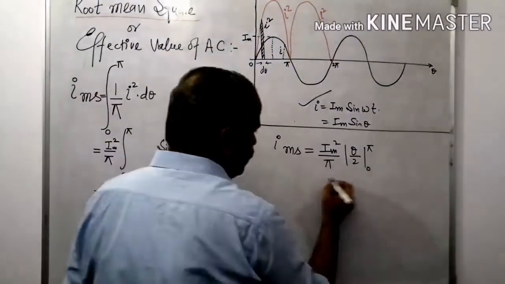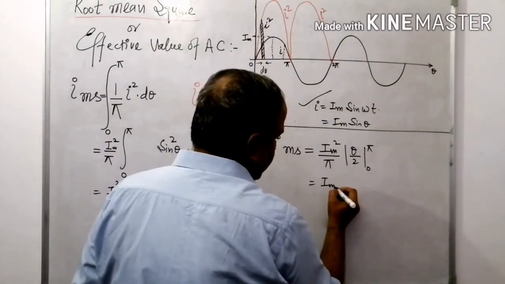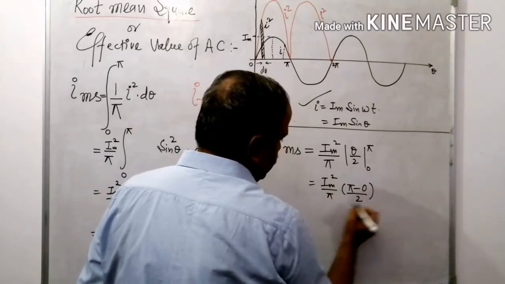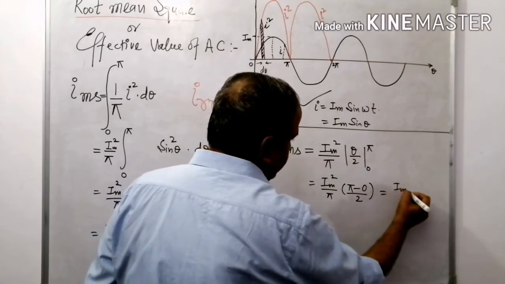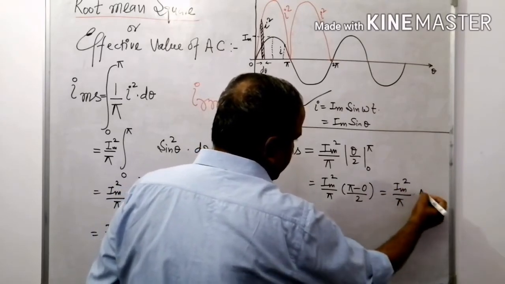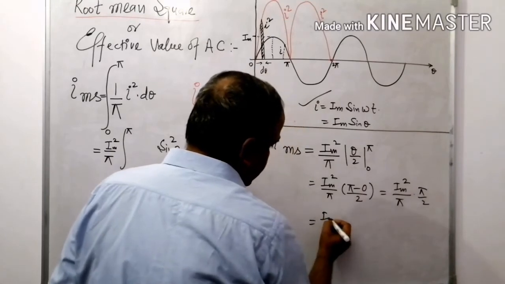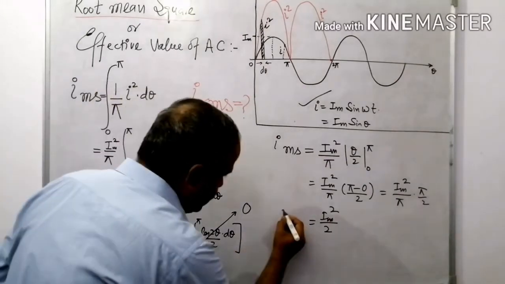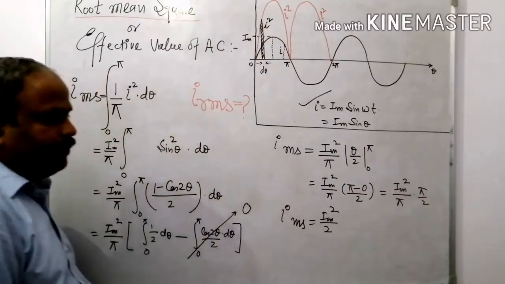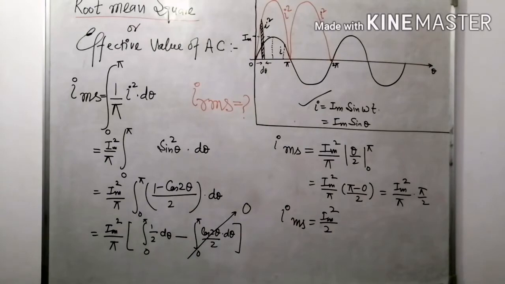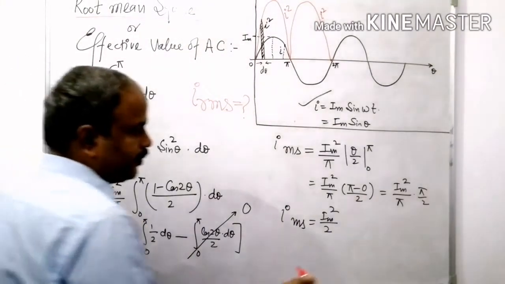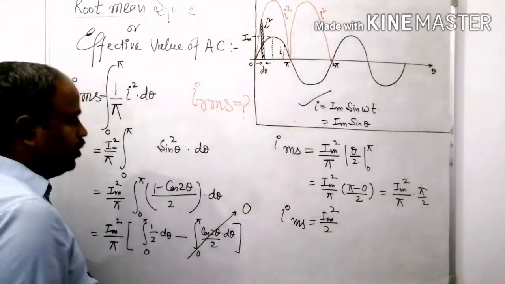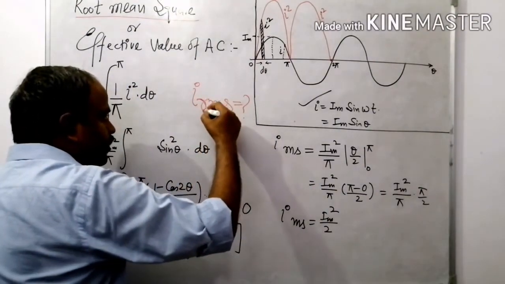Now put the values, it becomes I maximum square divided by pi, pi minus 0 divided by 2, and finally it is I maximum square upon pi into pi upon 2, that is I maximum square upon 2. This is known as the I mean square, right? After putting the value of limit, I mean square equals I maximum square upon 2. Now I am going to take root.